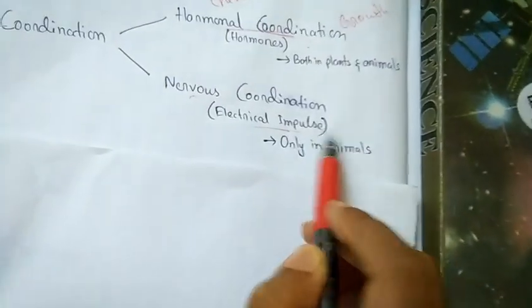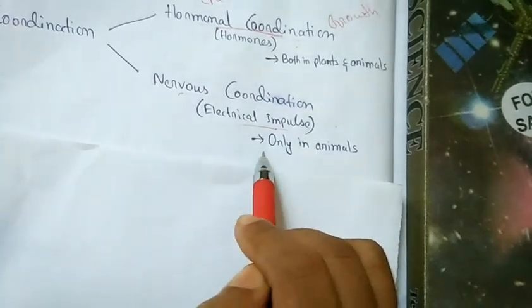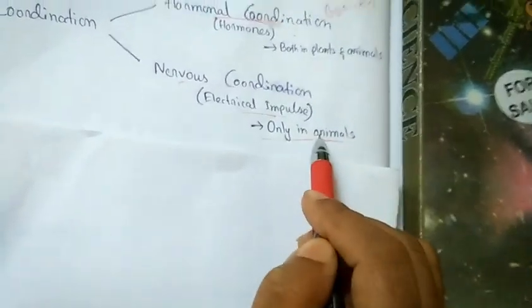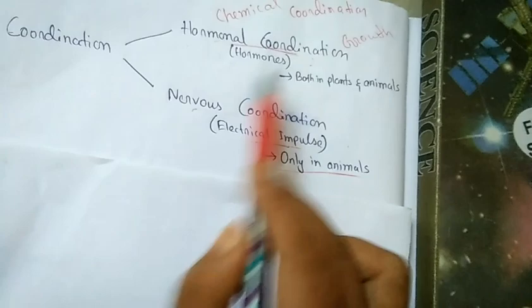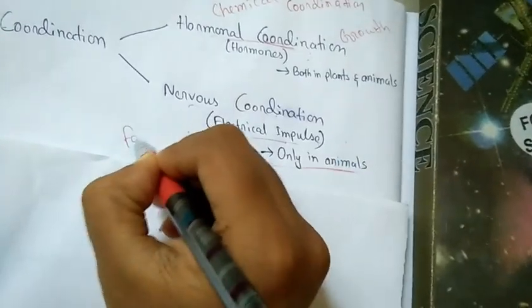Now talking about nervous coordination, here electric impulses play the role. Electric impulses are used to transmit messages. It is a means of information transmission. It is only seen in animals, absent in plants. Compared to hormonal coordination, nervous coordination is faster. They are fast signaling.